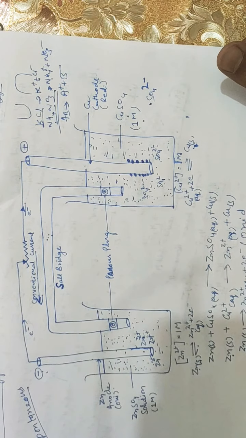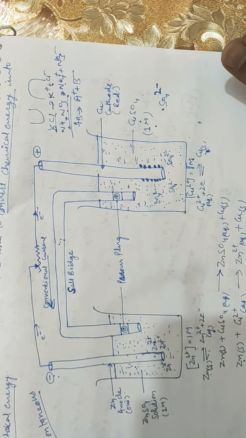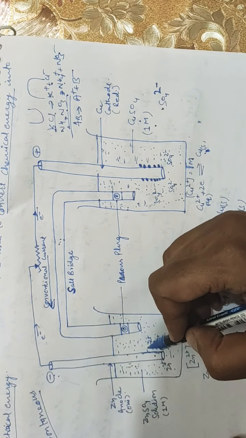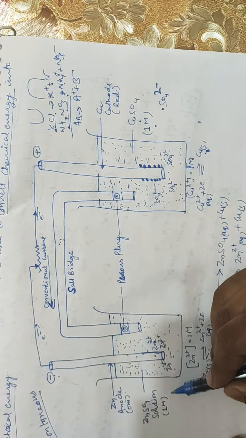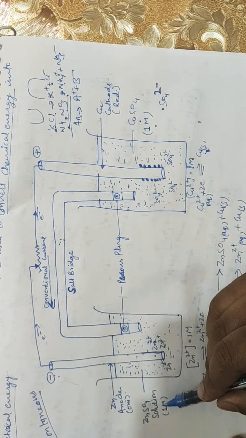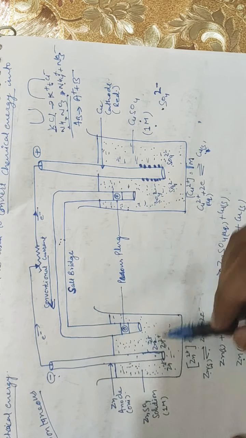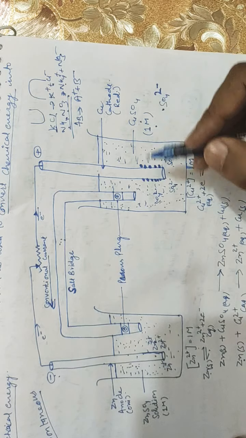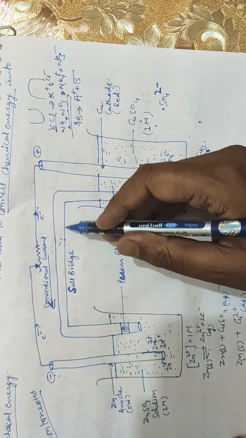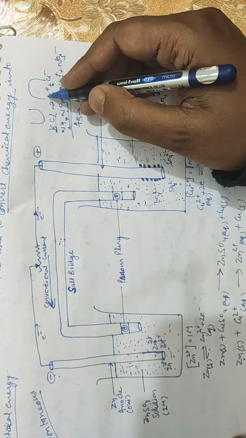So see how it works. This is container 1, where a zinc rod is dipped into a 1 molar solution of zinc sulfate. And in the second container there is a rod of copper dipped in a solution of copper sulfate, and the concentration of copper sulfate is 1 molar. Further, there is an inverted U-shaped tube. This is a U-shape, inverted U-shape.